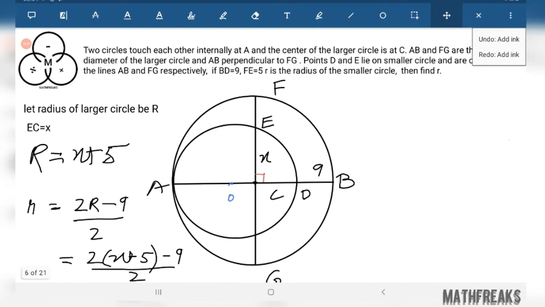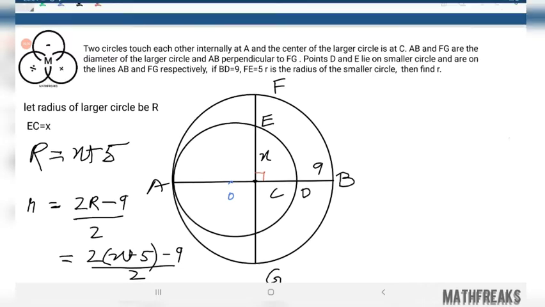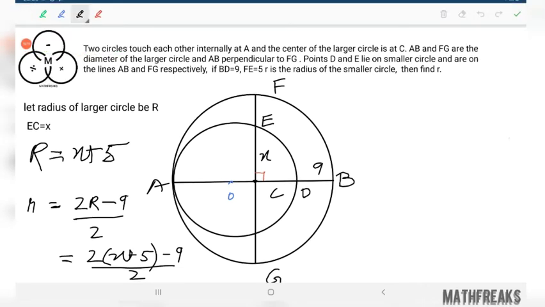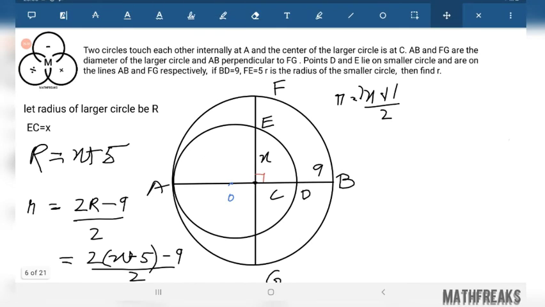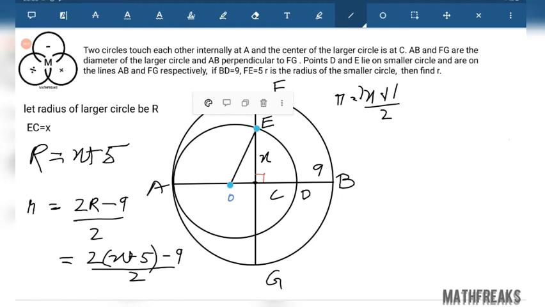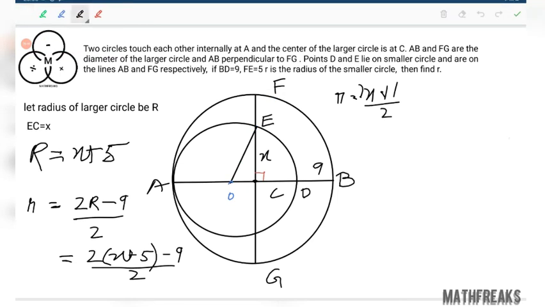Now we need to proceed further. This will give us r equals 2 times of x, 2 times of x plus 1 by 2. This is r. Please wait. 2 times of x plus 1 by 2. This part is what? This is the radius, 2 times of x plus 1 by 2.